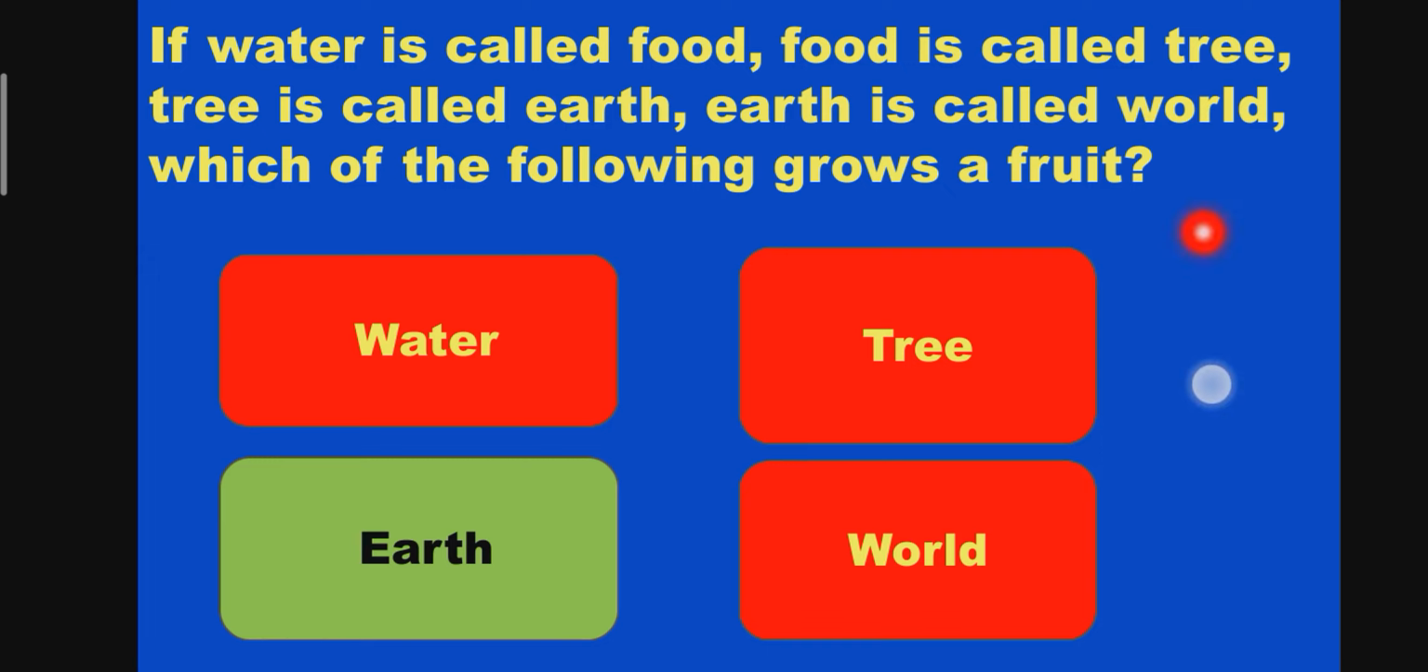Water is called food, food is called tree, tree is called earth, earth is called world. Following grows a fruit. We know the answer is tree. Tree is called earth. I am picking earth. I am not looking at the other options. Only checking where the fruit grows. Tree. What is tree called? Earth.